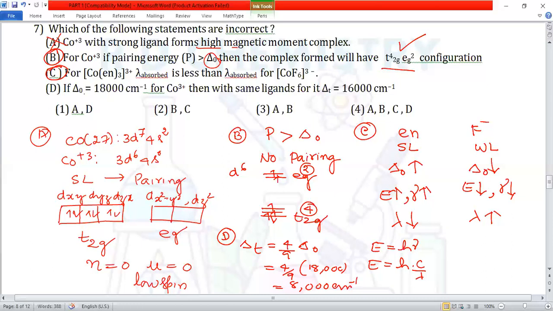So statement D is wrong. They ask for the incorrect statements. Therefore, the answer is option 1, A and D. Option 1 is the correct answer.